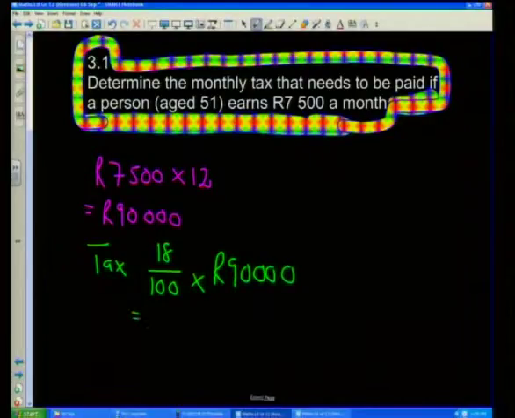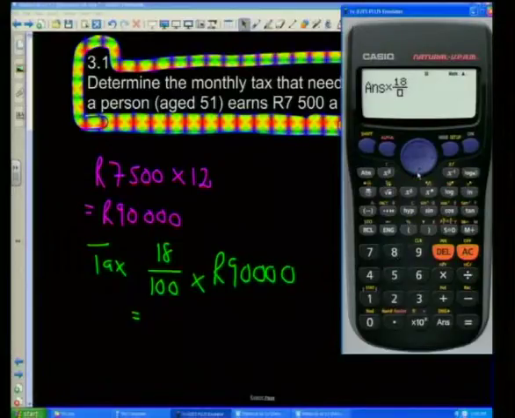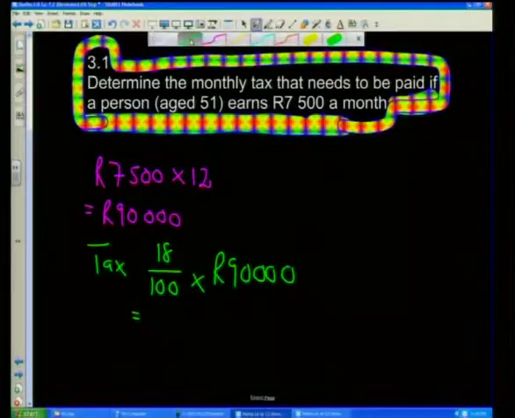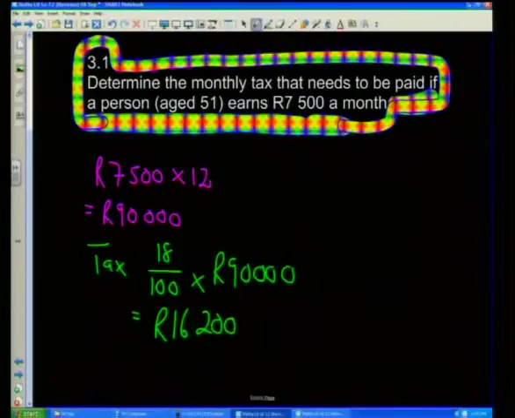So we've got the 90,000. Let's multiply that by 18%. Equals 16,200 Rand. So we are giving 16,200 Rand of our annual salary over to the tax man.